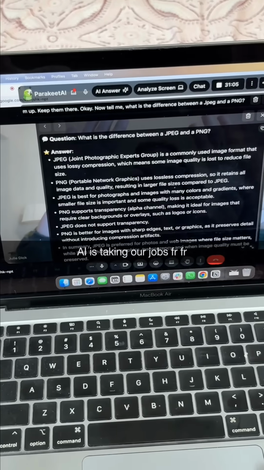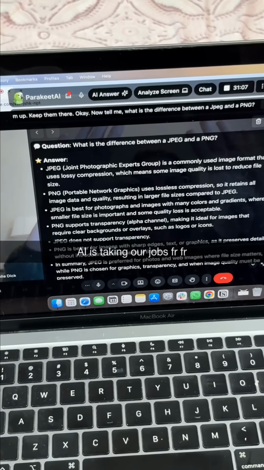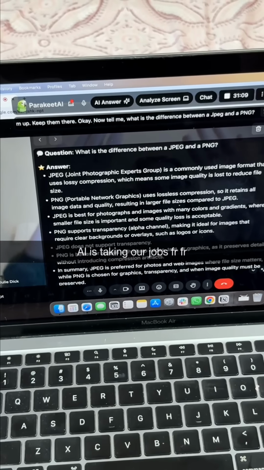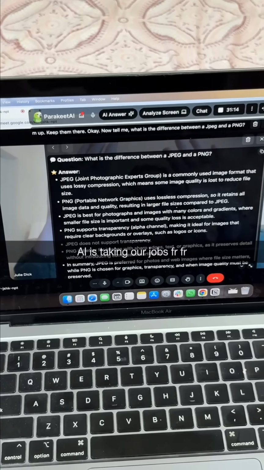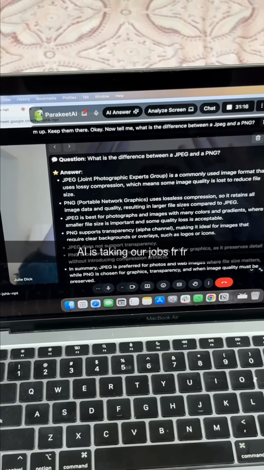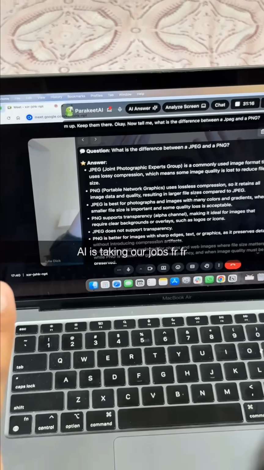Yes. So basically, JPEG is a commonly used image format that uses lossy compression, which means some image quality is lost to reduce file size. Meanwhile, PNG uses lossless compression, so it retains all image data and quality.